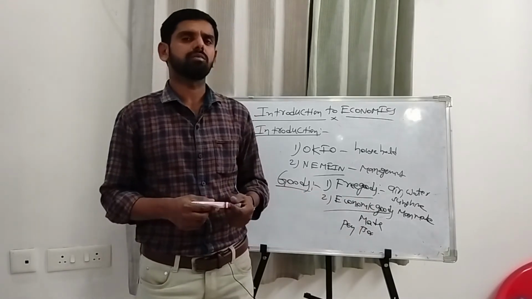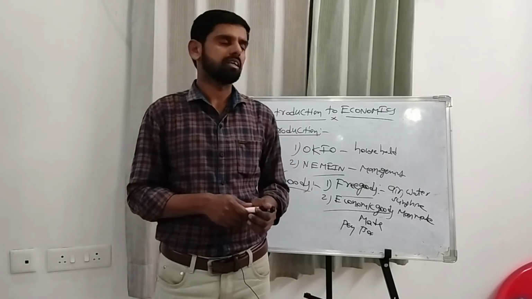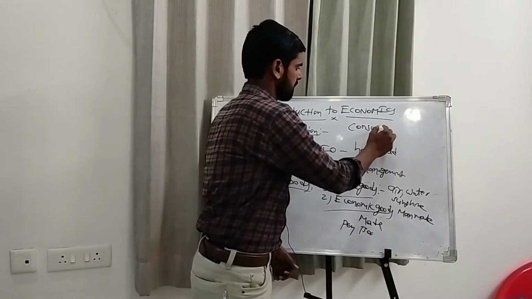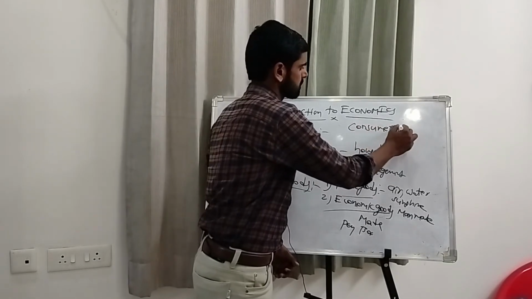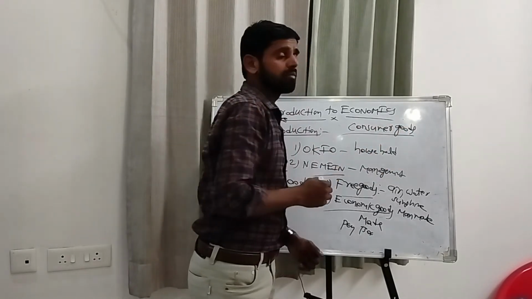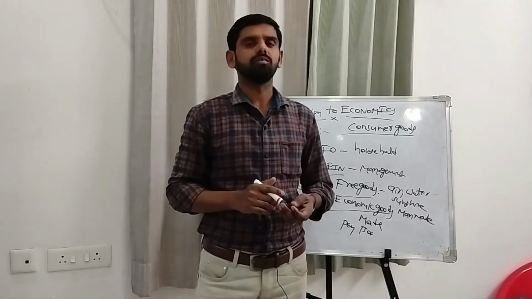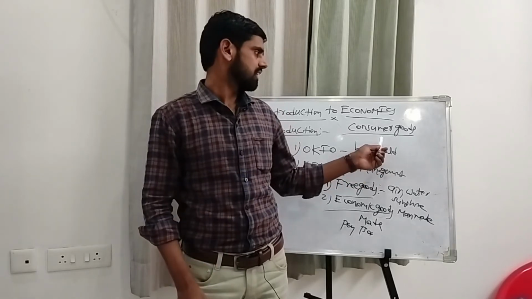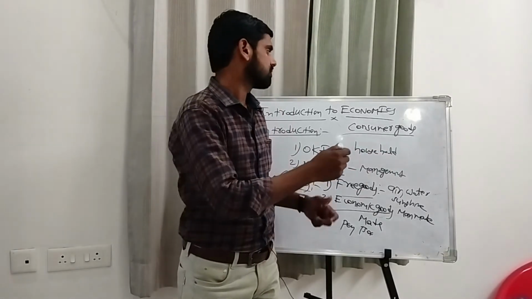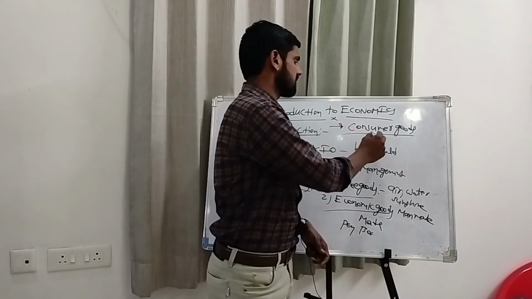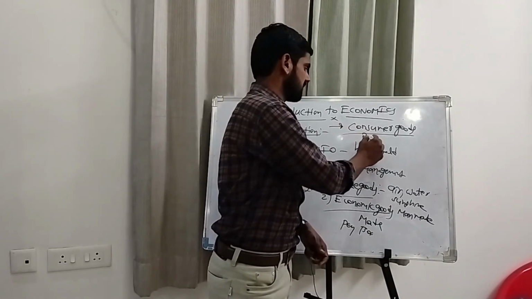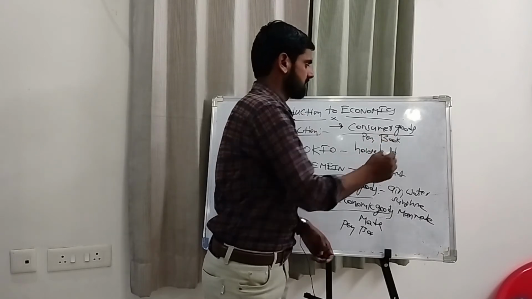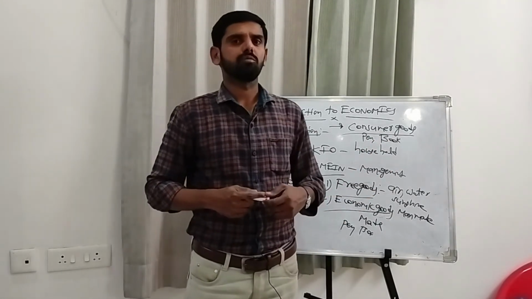Next we will discuss another type of good, that is consumer goods. Consumer goods are goods that satisfy human wants directly. Best examples: pen and book are the best examples for consumer goods.